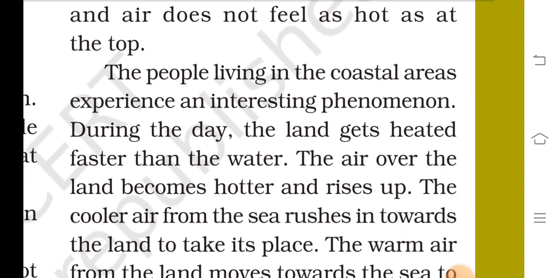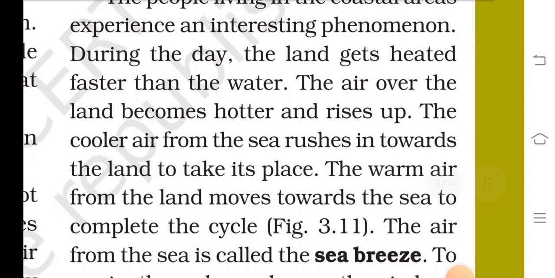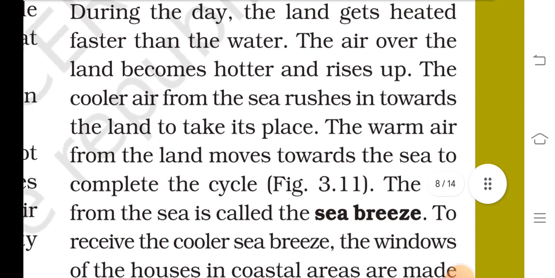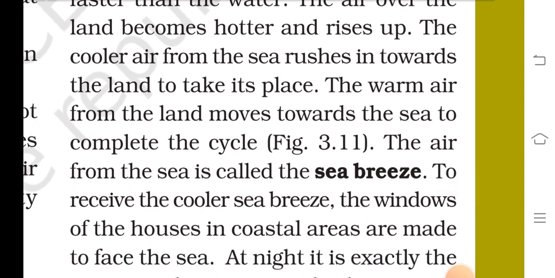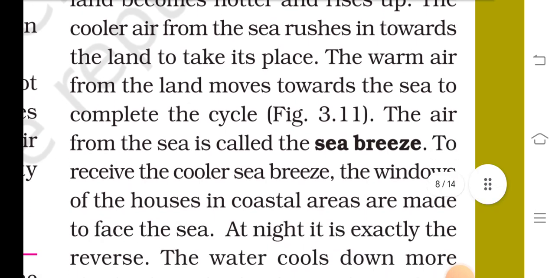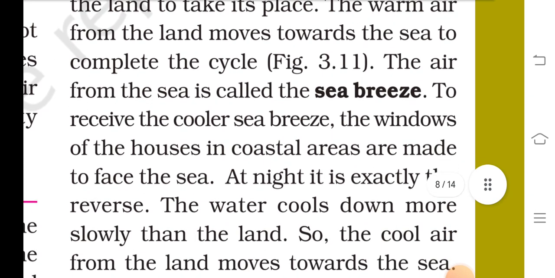The people living in coastal areas experience an interesting phenomenon during the day. The land gets heated faster than the water. The air over the land becomes hotter and rises up. The cooler air from the sea rushes in towards the land to take its place. The warm air from the land moves towards the sea to complete the cycle.